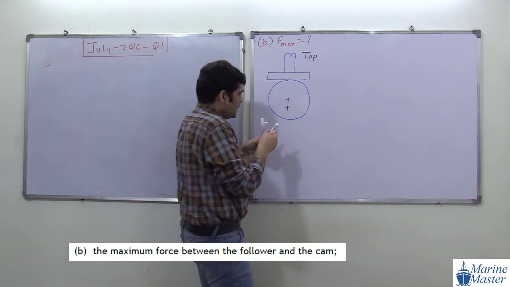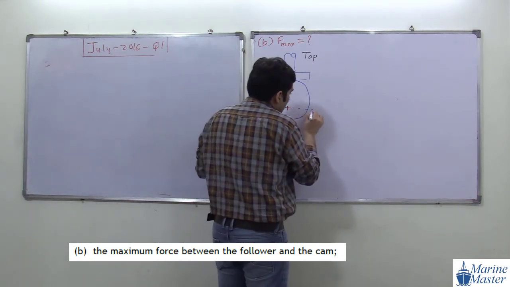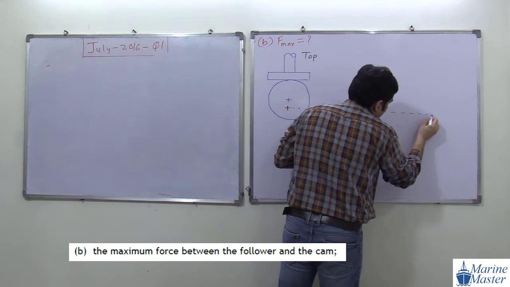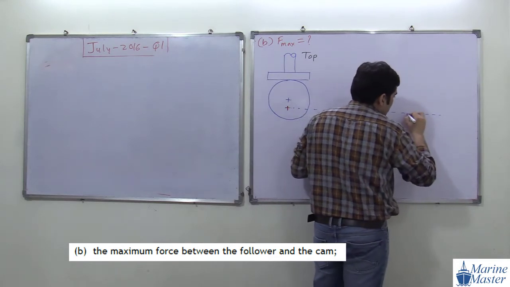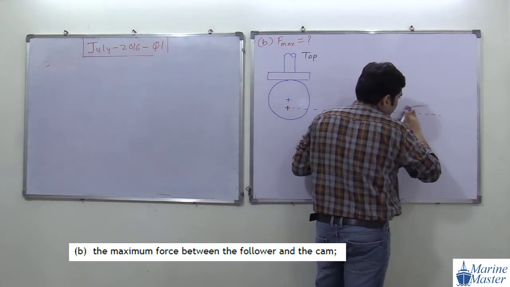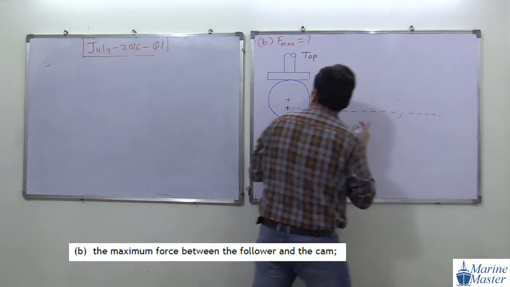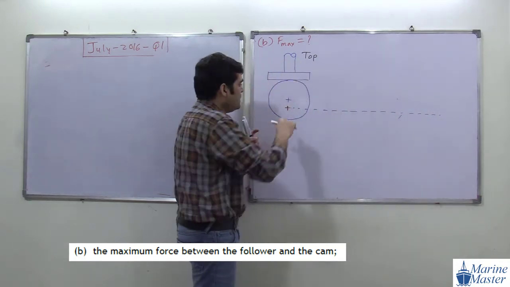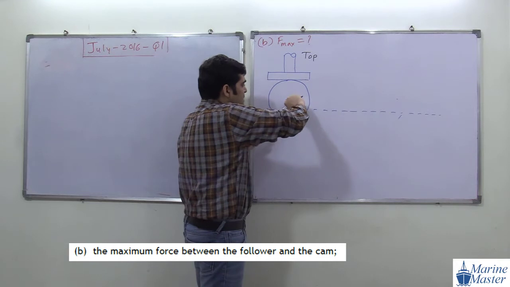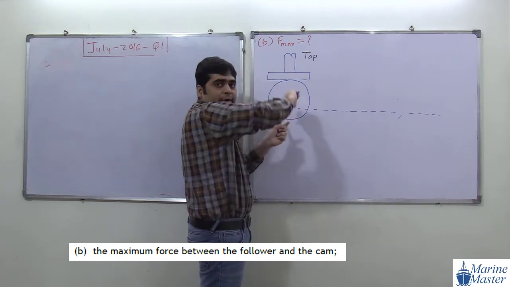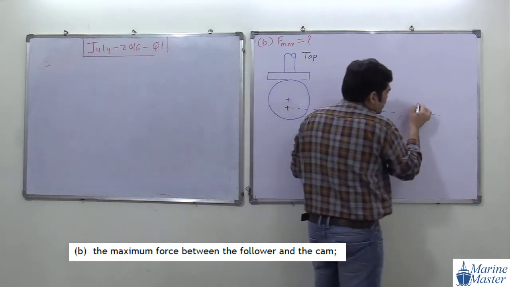Then I am going to show you another position. This other position is the bottommost position of the follower. For the bottommost position, what will happen? In the previous question, this rotated by 180 degrees, we studied in the previous question.